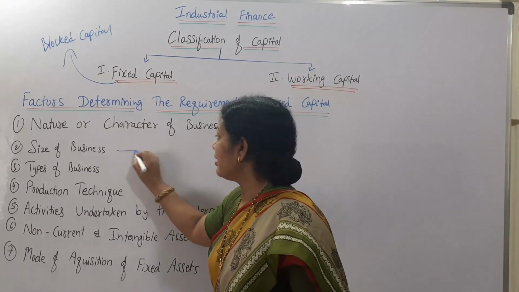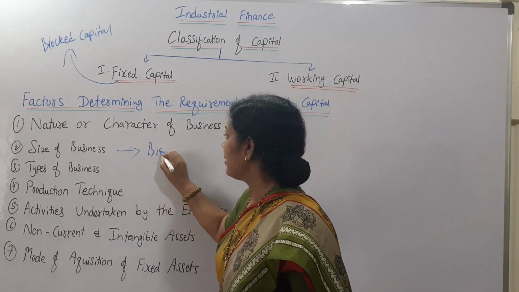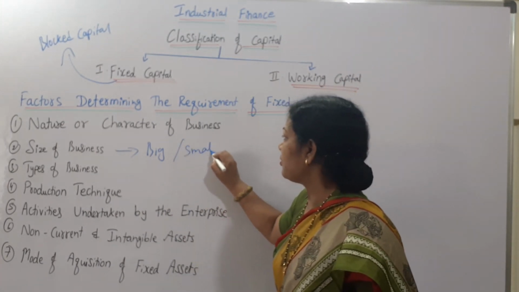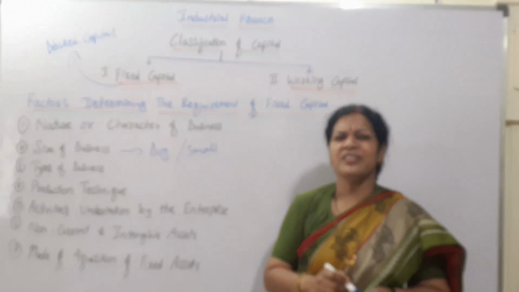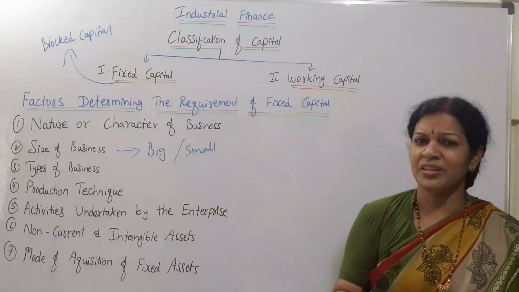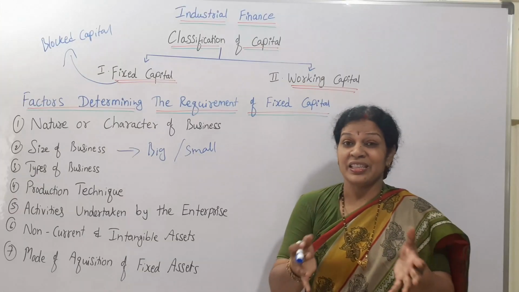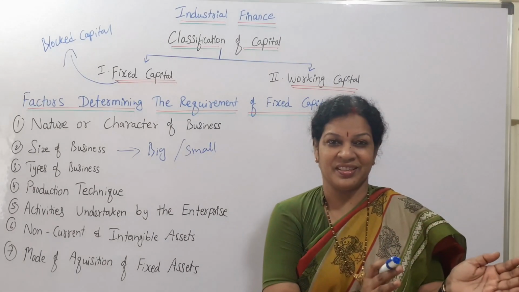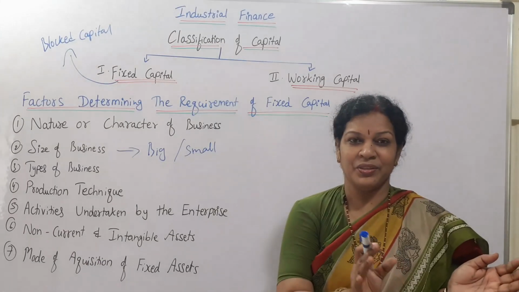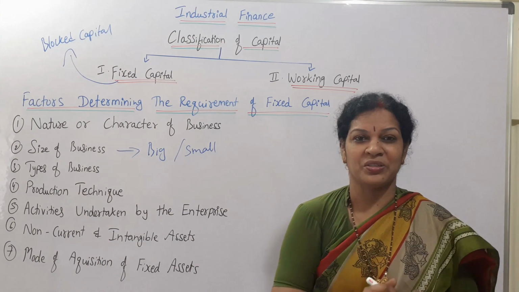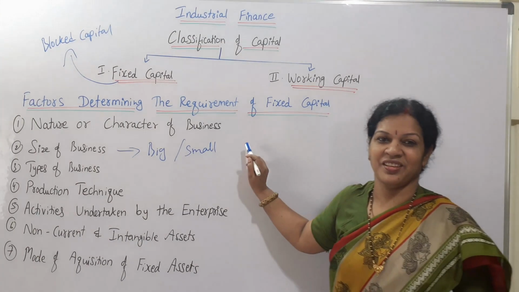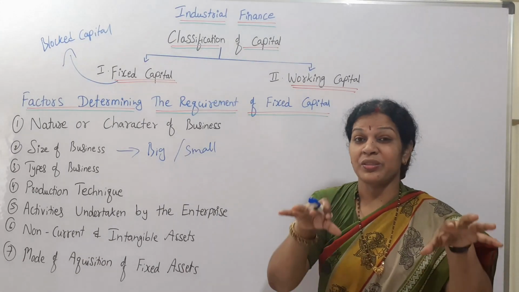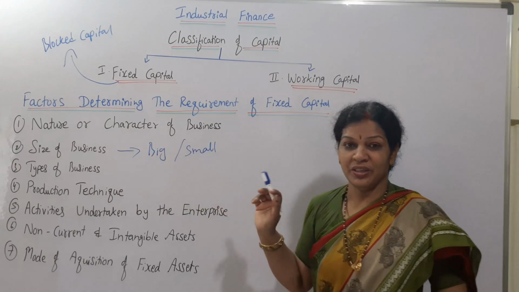Size of the business means you can talk about big organizations or small organizations. If the size of the organization is small, then they need less. Sometimes an organization starts with a small business, like with 50,000 or 1 lakh. When the size is less, fixed capital required is also less. So that depends on the size of the business.